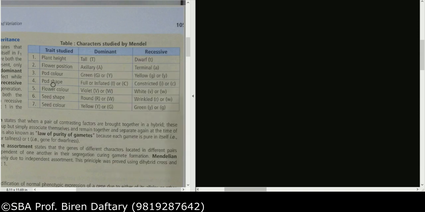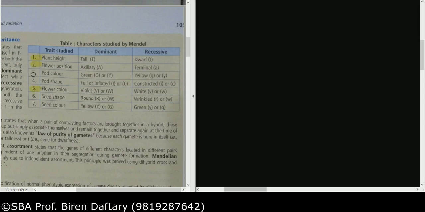Then pod shape, inflated, dominant I, constricted, small. Flower color, colored or white. So here they have used different letters. You can use different letters if you want. Seed shape, round, wrinkled, yellow, green. So these were the 7 traits that he studied. So you should know all these traits.